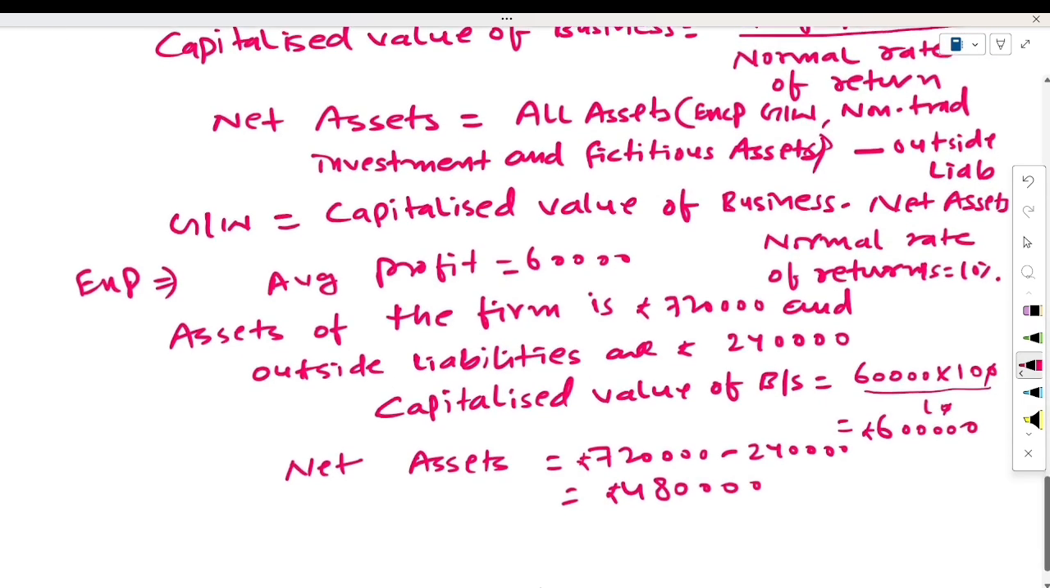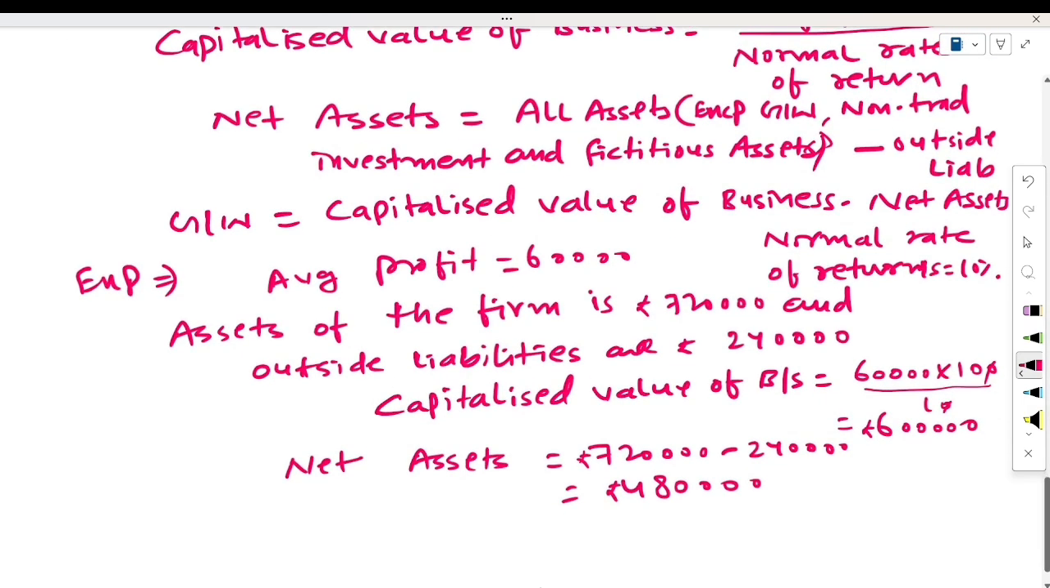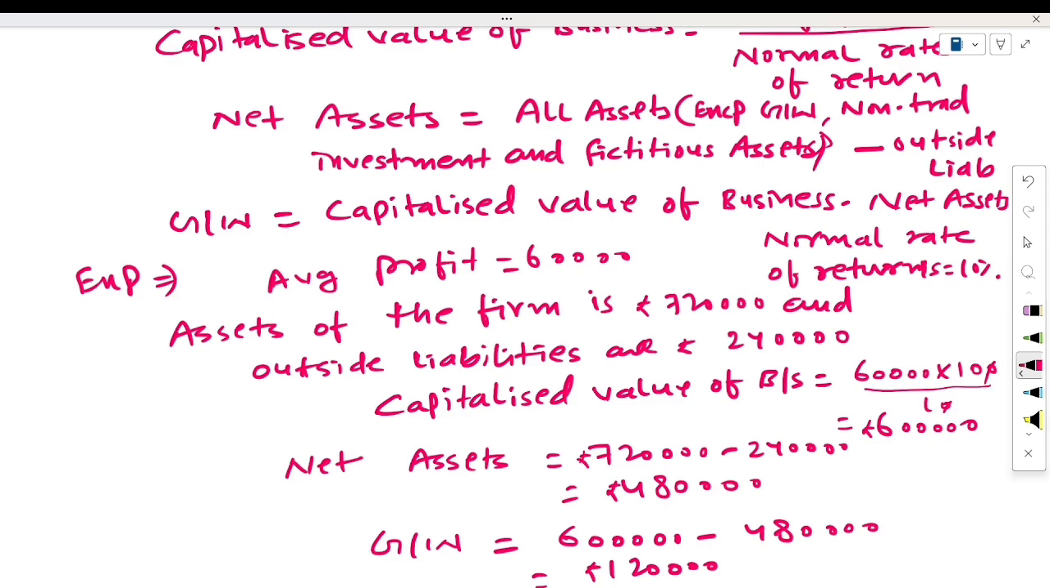Now we have to calculate the value of goodwill. What will be the value of goodwill? Value of goodwill will be capitalized value of business minus net asset. Capitalized value of business is how much? 6 lakh minus 480,000. It means the value of goodwill will be 1,20,000. So this is the way of calculating goodwill by the capitalization of average profit method.